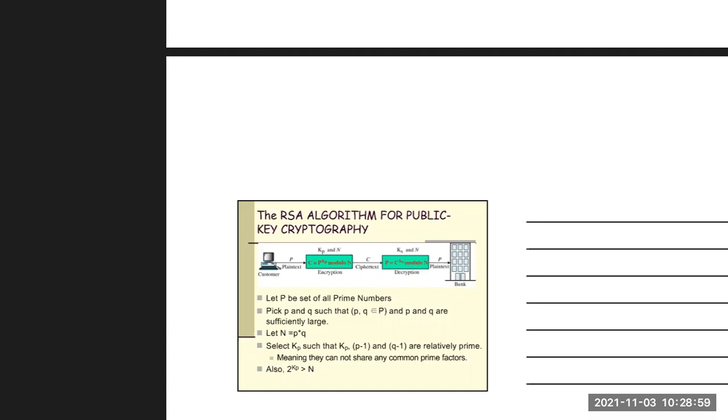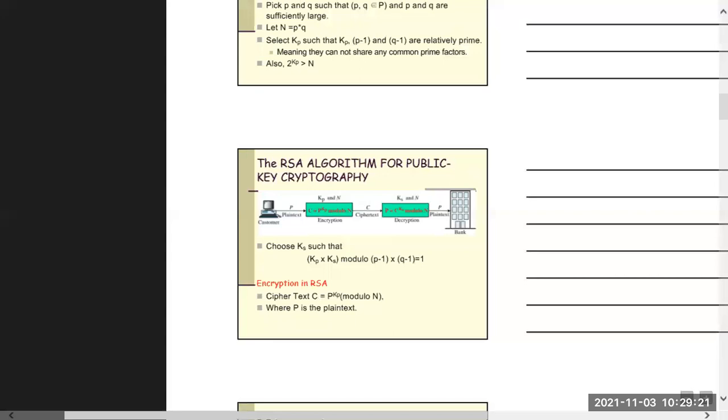Now, what is capital N? It is the computing result, the product of p into q which we get. That is capital N, and 2 to the power Kp will be greater than N. So for finding Kp, and N we already found, then the plain text is converted into the cipher text using this formula.